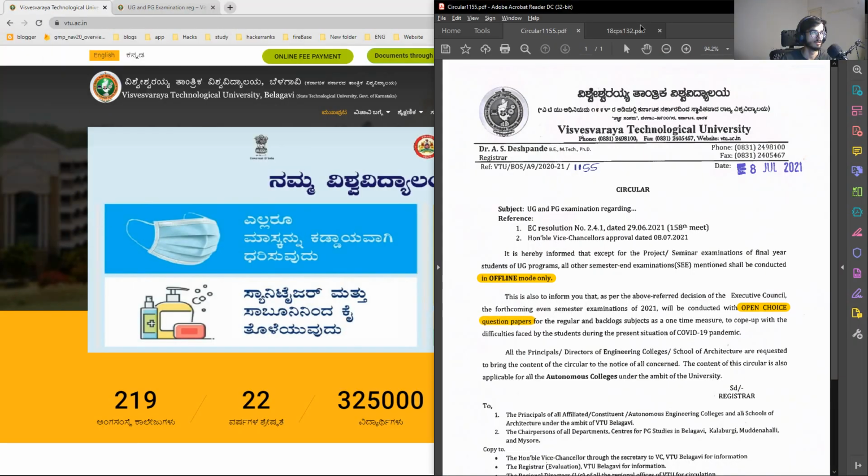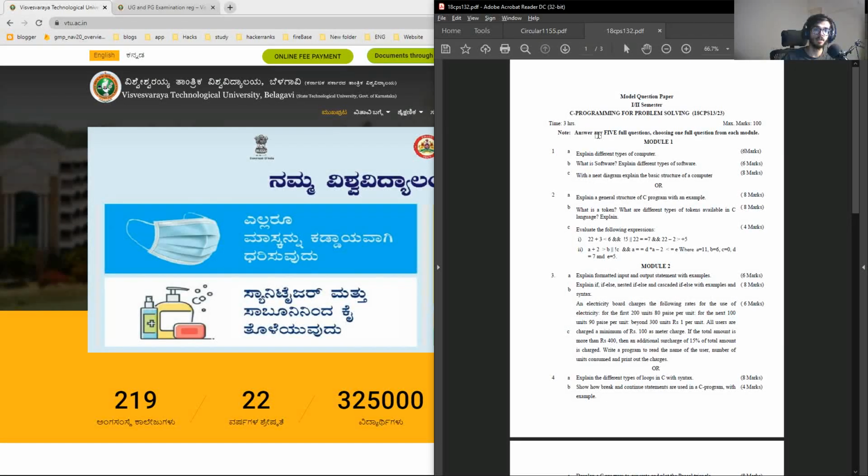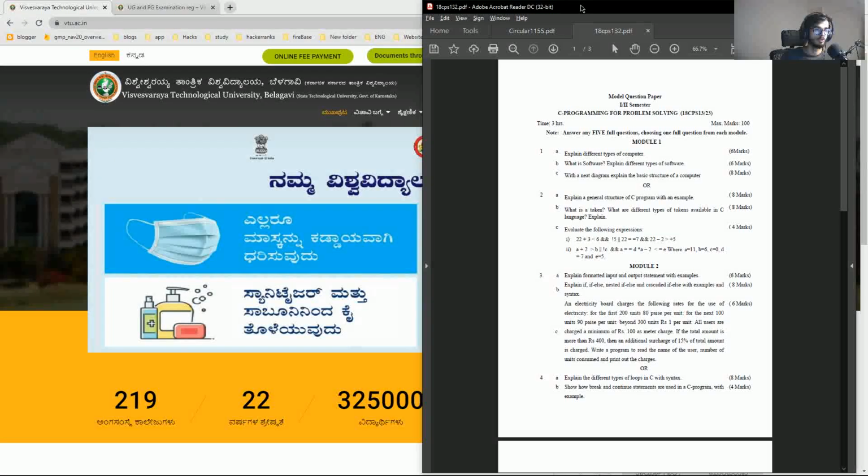So yeah guys, here we are. Sir is trying to say that due to this pandemic situation and a very grave disruption, this step has been implemented. Before this semester, we were having a question paper like this, which is on my screen right now. You can see it. Let me zoom in a bit.